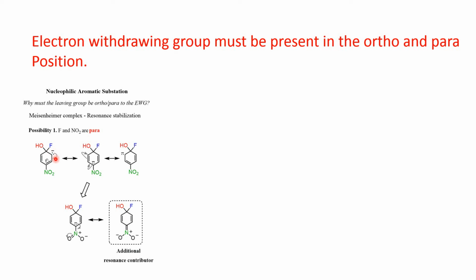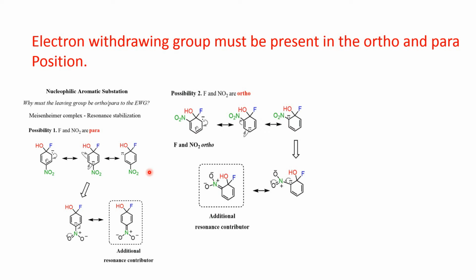Okay. In the Meisenheimer complex, this resonance stabilized carbanion is formed. In presence of the nitro group in the para position, this resonance is extended up to the nitro group, or what we can say, this nitro group stabilizes this carbanion through this resonance effect or mesomeric effect. So we are getting one extra resonating structure when the nitro group is present in the para position.